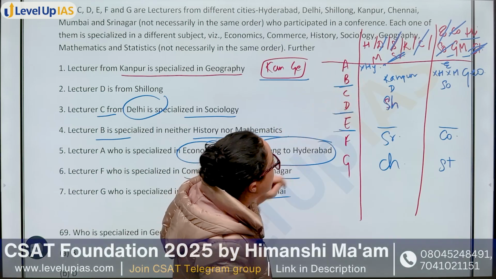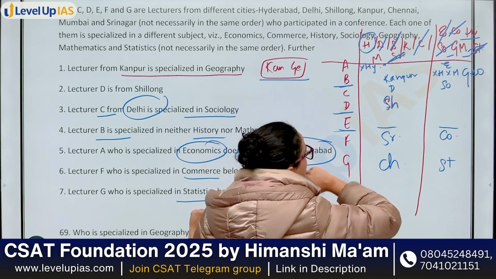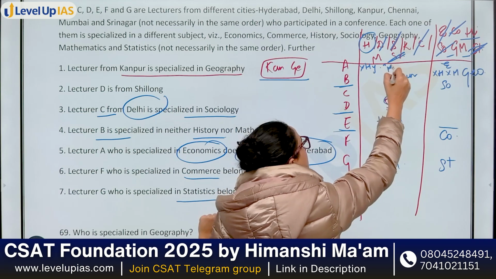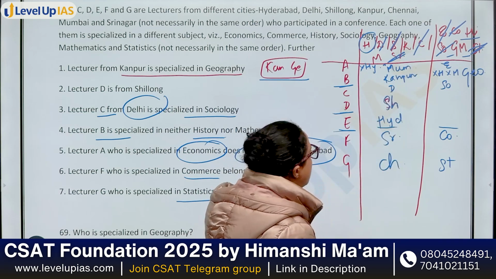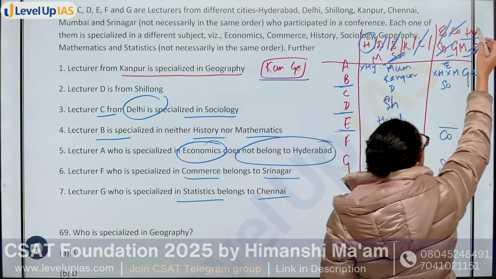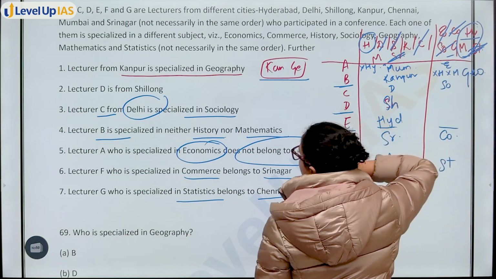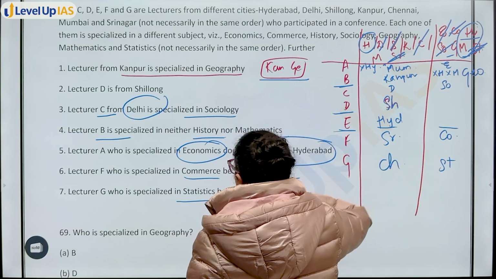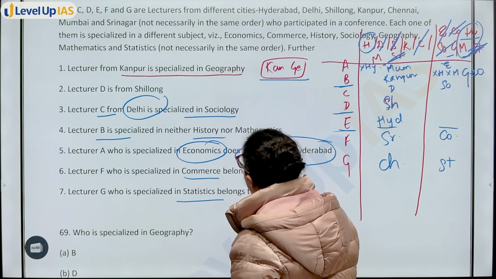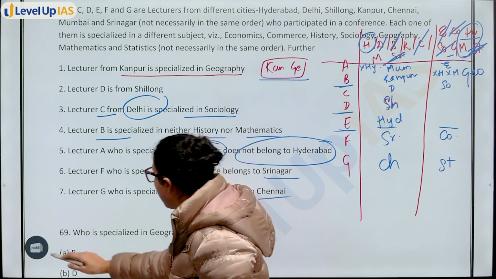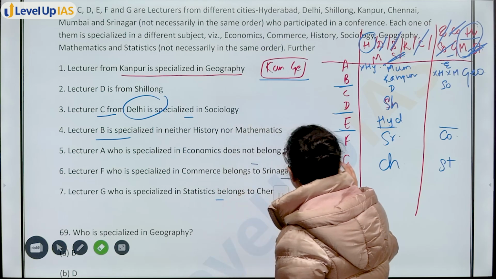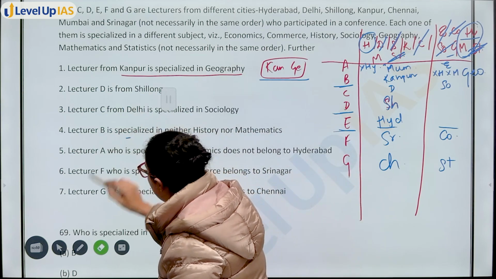Now you are left with E and A here. A cannot belong from Hyderabad. That means E is from Hyderabad. That means A is from Mumbai. ठीक है, ये फिल कर लिया. अब क्या रह गया यहाँ पर? सब्जेक्ट्स क्या रह गए? हिस्ट्री एंड मैथमेटिक्स. So for this D and E, any information is given? Let's see whether we can answer the question using this. So question is, who is specialized in geography? Geography में कौन specialized है?